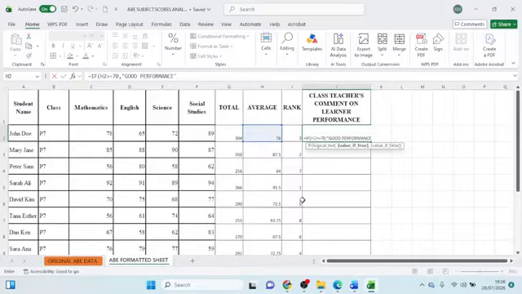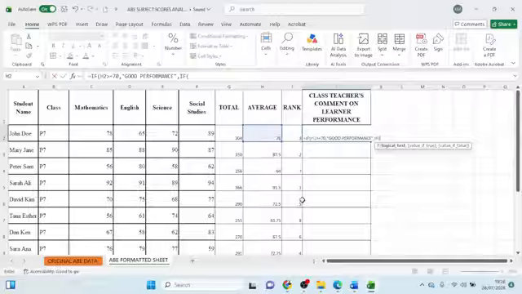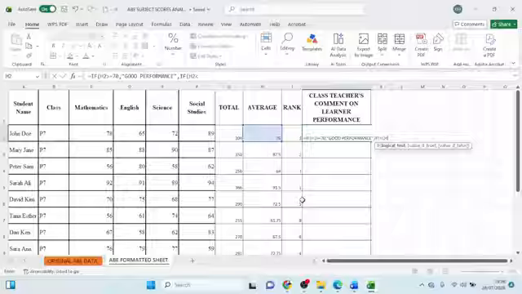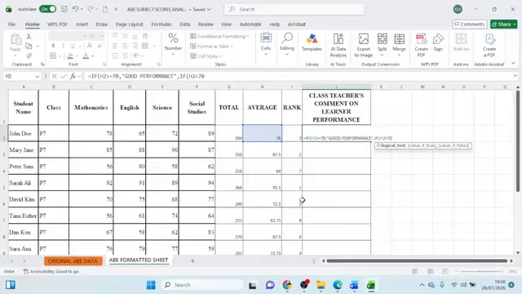If H2 is above or equal to 70, in quotes, good performance, comma, I repeat the if for those who may be below 70. So if H2 is less than 70, because I'm going with less than 70, I want 69 and below. That's why I'm putting less than 70, comma, in quotes, room for improvement.